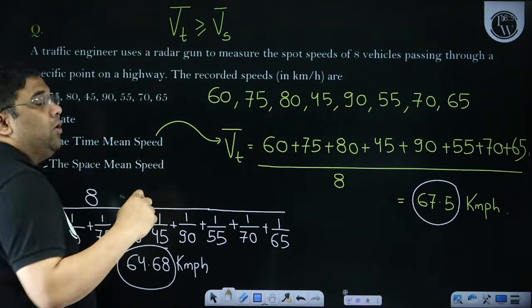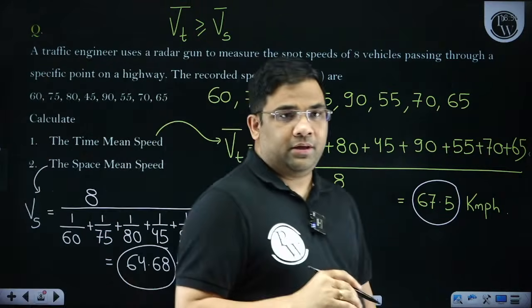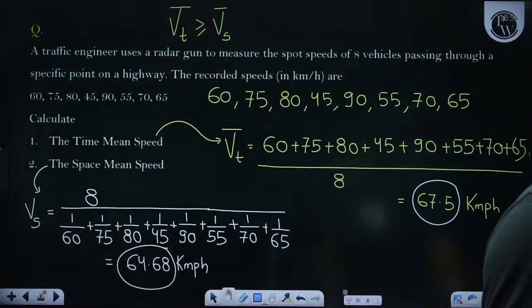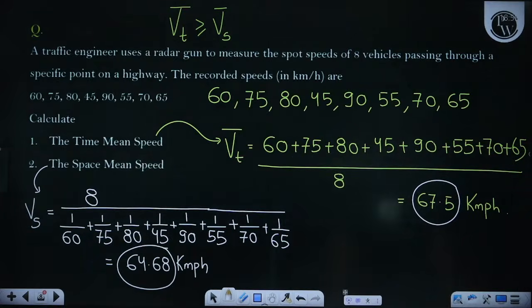Here you see all the speeds were given, and we found out the time mean speed by just adding all the speeds and dividing by the number of vehicles, which was 8. And then how were we finding out the space mean speed? N by summation of 1 by V. Yes, you can see 1 by 60, 1 by 70, 1 by 80 and so on.